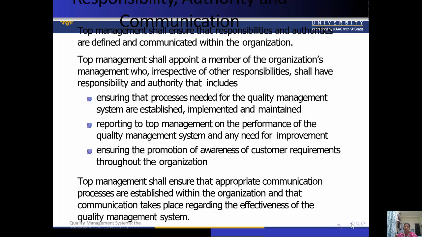So we can say that top management shall ensure the responsibilities and authorities are well defined and well communicated.